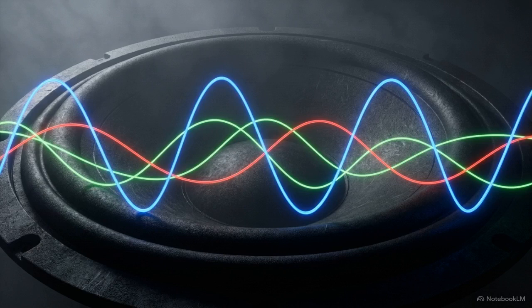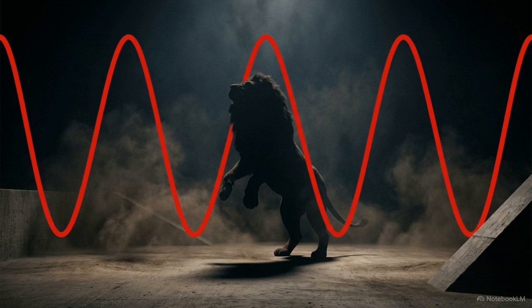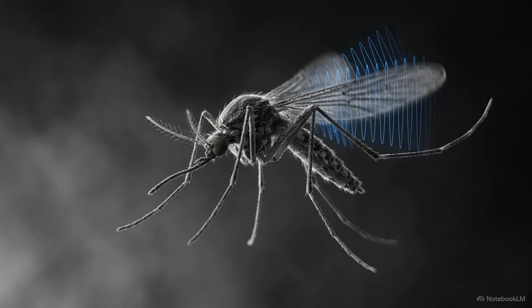While every sound wave is a product of mechanical energy, the exact rate of the original vibration dictates its distinct acoustic character. We perceive this rate as pitch. A large animal's deep growl is produced by slow, low-frequency wave oscillations, while the rapid, high-frequency beating of an insect's wings creates a sharp, shrill sound.